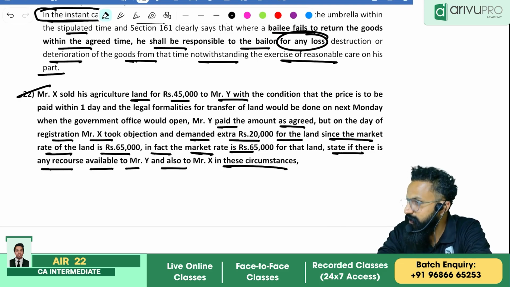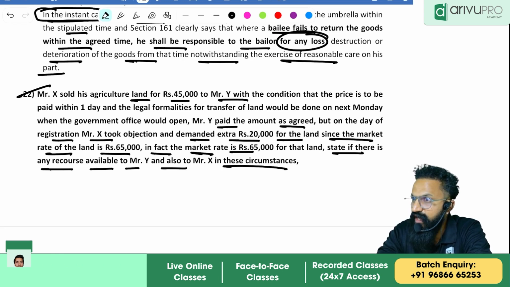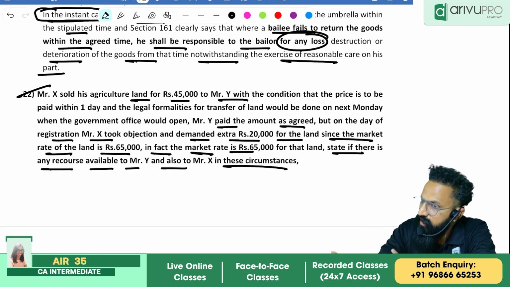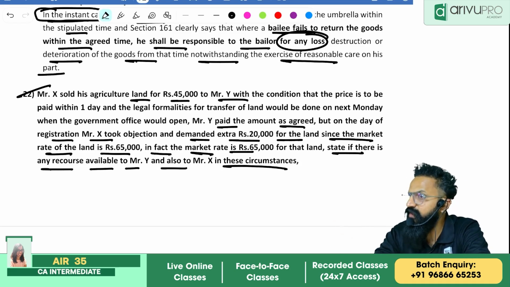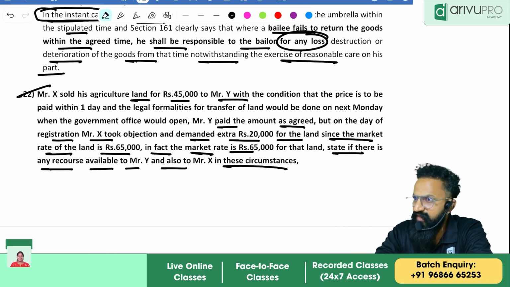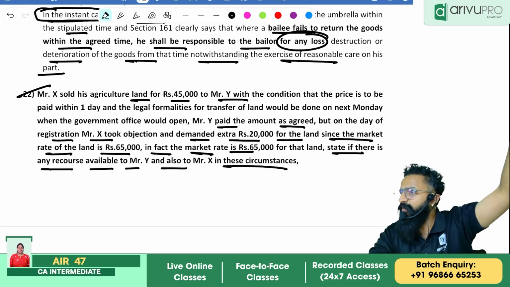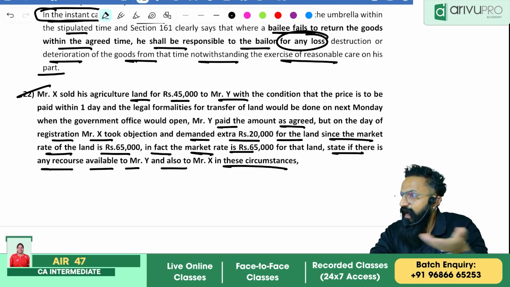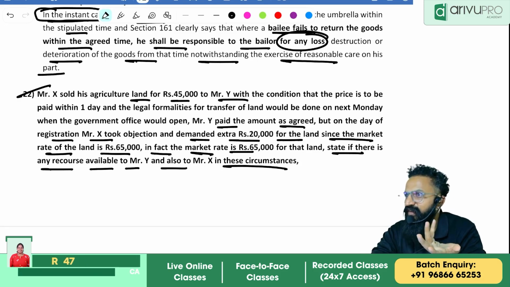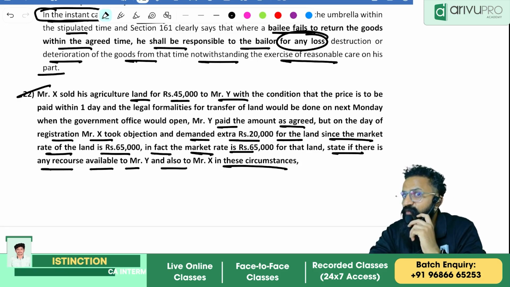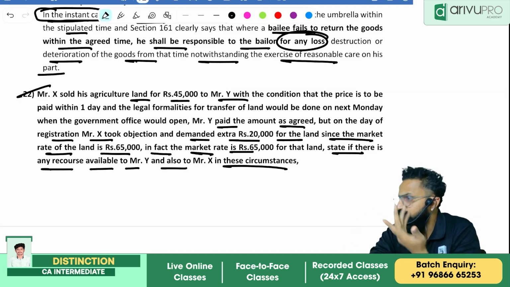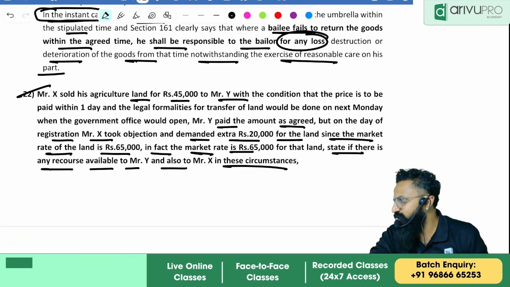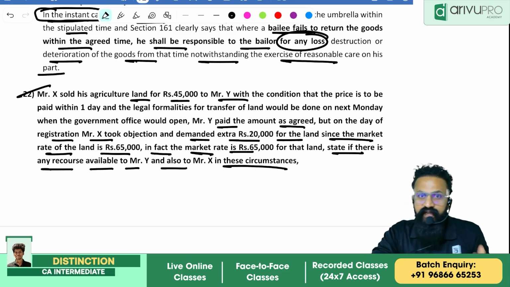You guys have to just pick up that particular point: if it is inadequate, it's okay. Because we have made an agreement amongst ourselves. I will give you a land. Offer is there. You have accepted it. Acceptance is there. So, as per the Indian Contract Act, offer plus acceptance is there. The only place where registration comes is natural love and affection. You first check if this is a case of natural love and affection. If not, then why do you want to bother? Are you getting the point?